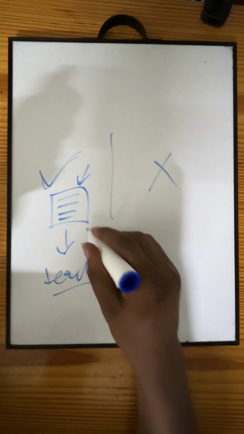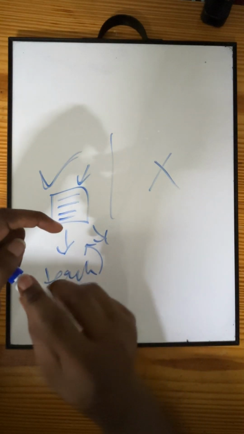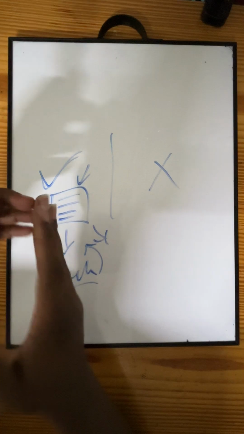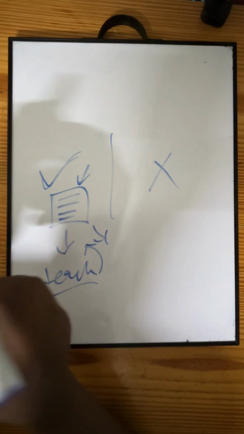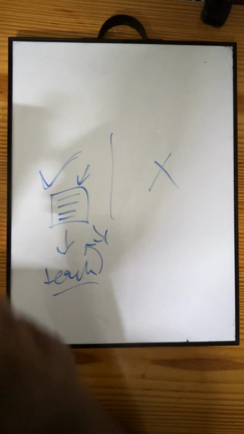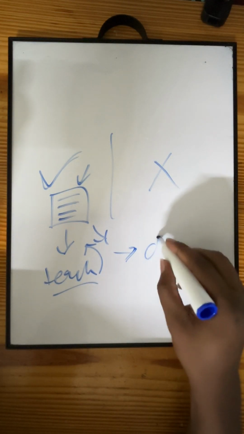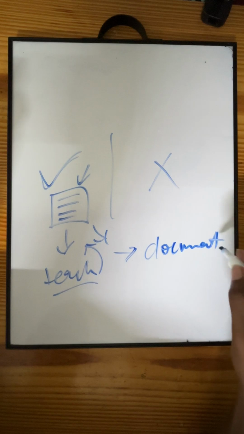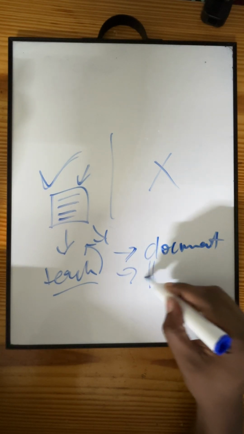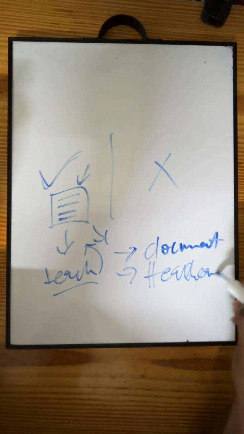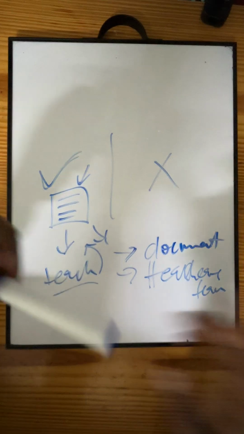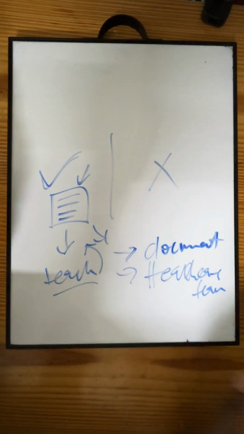At that point they can make changes to their advance directive. But if they understand better about their condition, they can still retain the advance directive. At this point, all I want to do is document it in the medical record and inform the healthcare team. The healthcare team includes nurses, doctors, any other people, right? That's what I want to do.